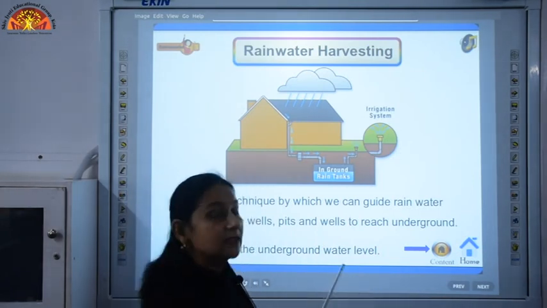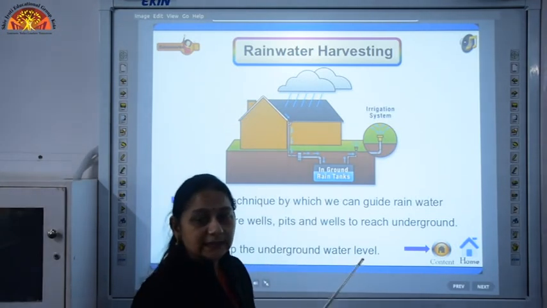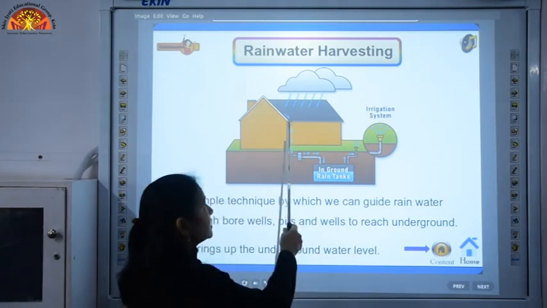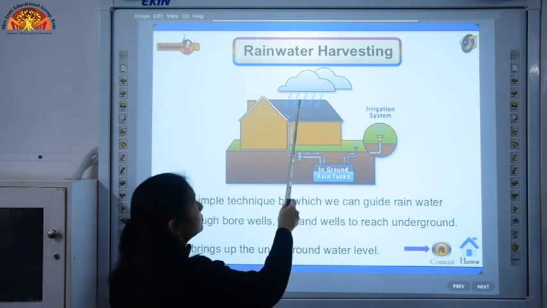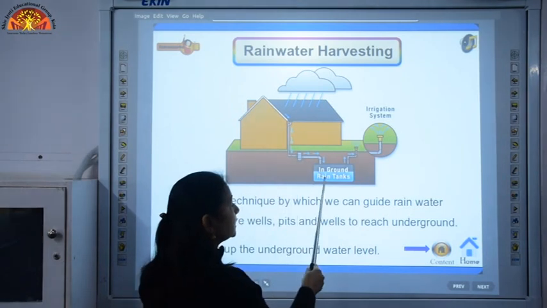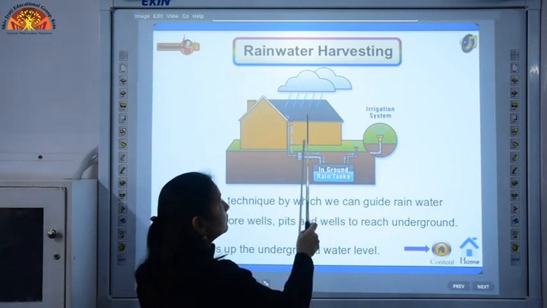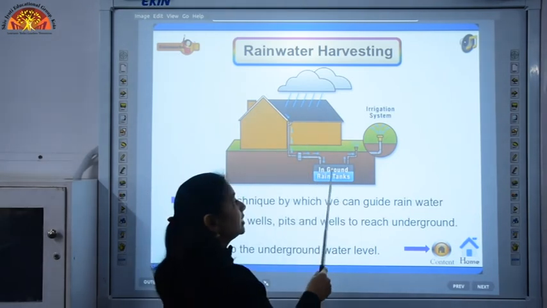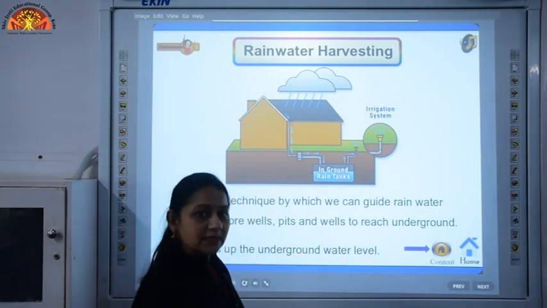Roof rainwater harvesting is a system where the water is collected from the roofs. The catchments are made to collect roof water. A drainage system is provided to collect this roof water. When rainwater falls on the roofs, it is allowed through the drains to fall in the rain tanks. For this we need to build underground rain tanks, and water is collected in them, and this water can be further used for irrigation purposes or any other domestic use.